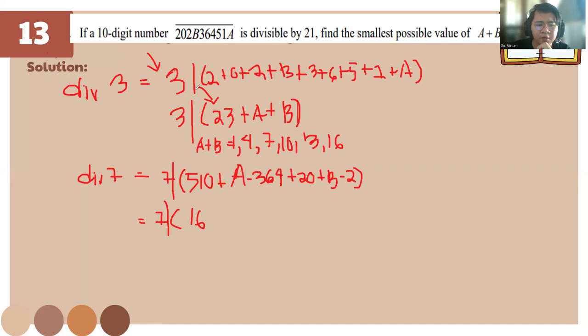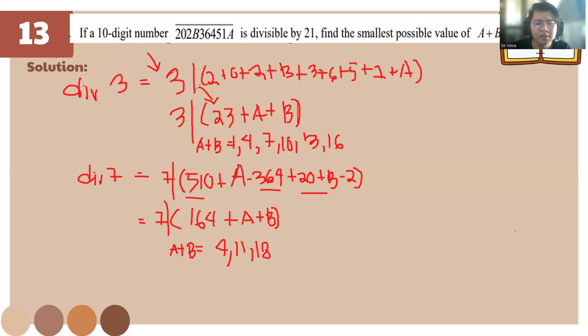If we combine 5, 10, 364, 20, and minus 2, 164 plus a plus b. So, for this one class, we need to find what do we add to 164 to make it divisible by 7. So, we have a plus b is equal to 4, 11, and 18.